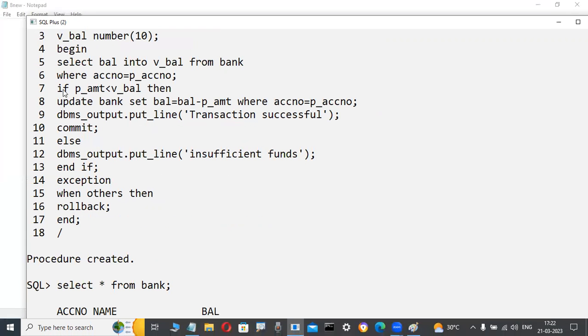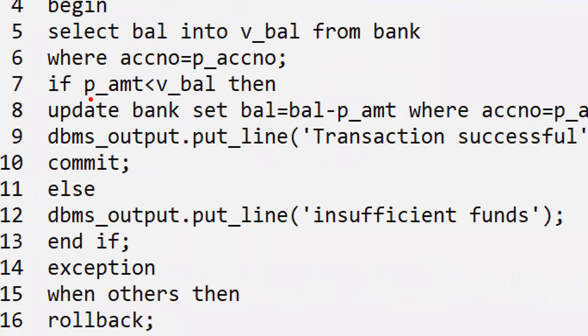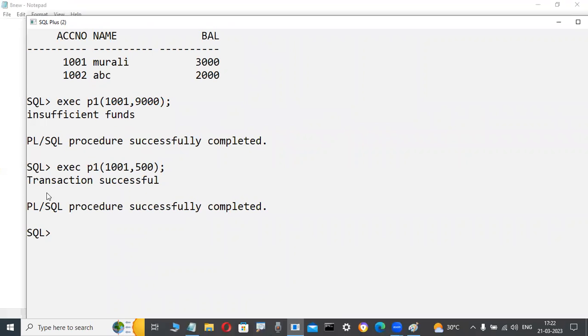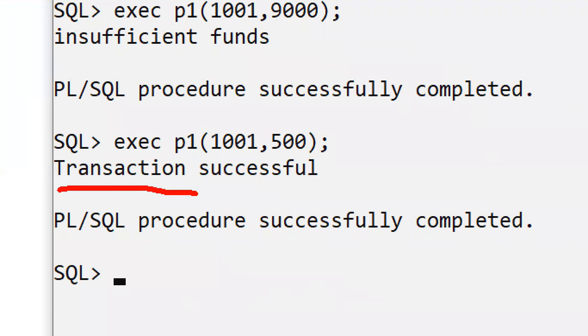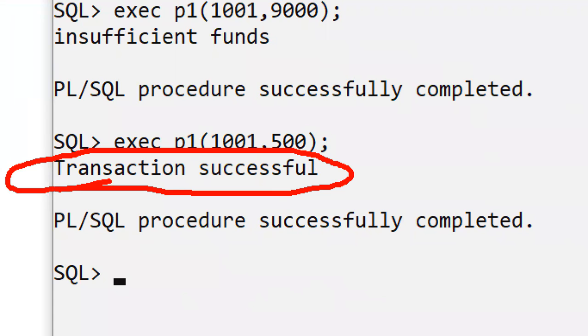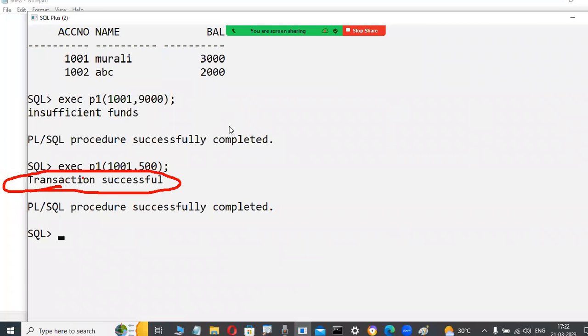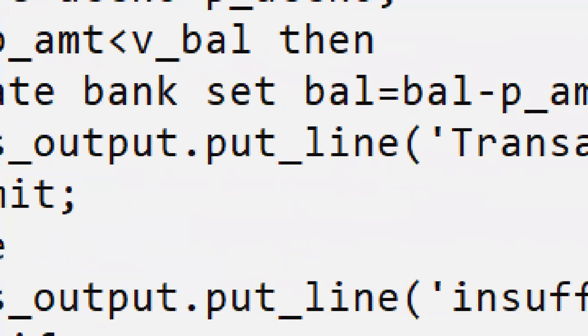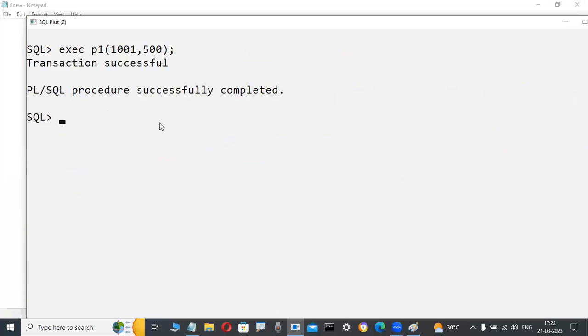It is possible because the user-entered amount is less than the available balance. Now this coding is executed. Yes, the user-entered amount is less than the available balance, then update the bank, which means the database is affected. Now check it out. Yes. "Transaction successful" is a message, it will display or not? Yes. How is it possible? Some people are writing the coding: if the transaction is successful, then it is affected in the database, the bank database table.